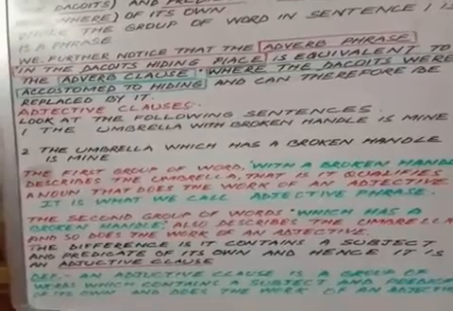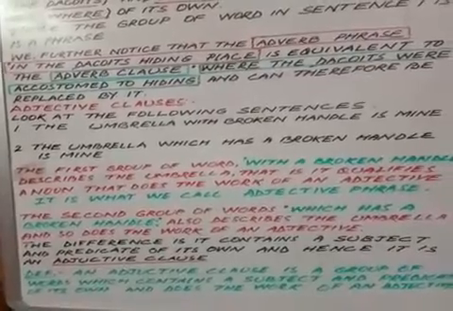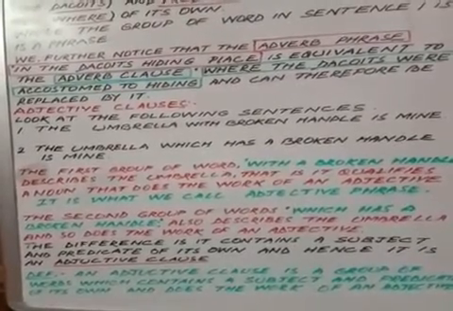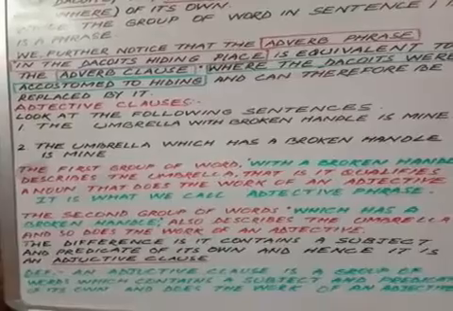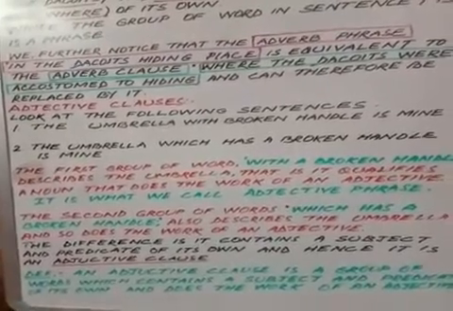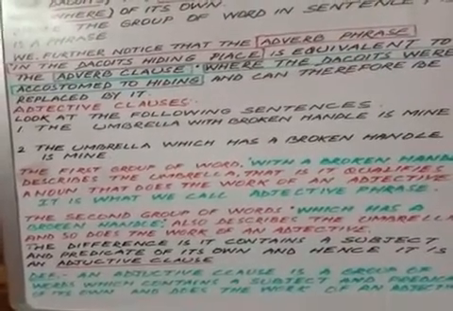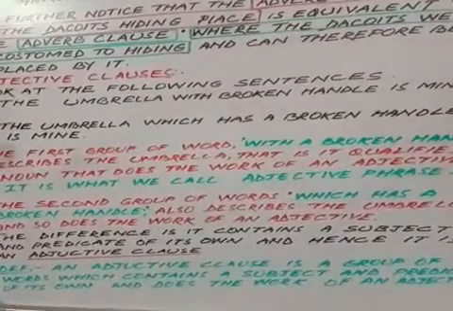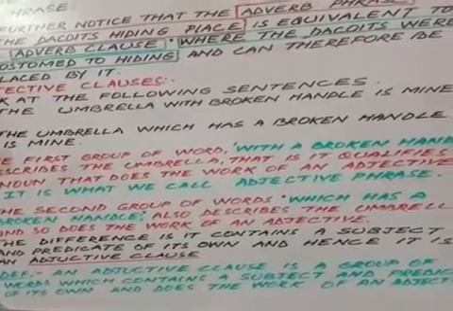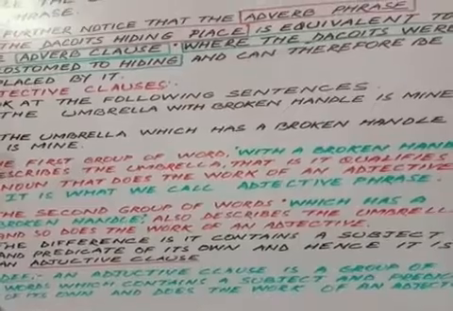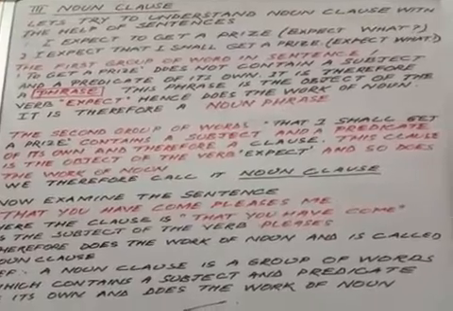But the difference is it contains a subject and a predicate of its own. The difference between the group of words of the first sentence and the group of words of the second sentence is that the second has a subject and a predicate of its own. Hence, it is an adjective clause. So I think you understood why it is an adjective clause. So the definition is: an adjective clause is a group of words which contains the subject and predicate of its own and does the work of an adjective. Now we come to number 3, noun clause.